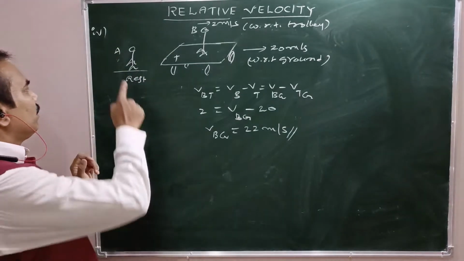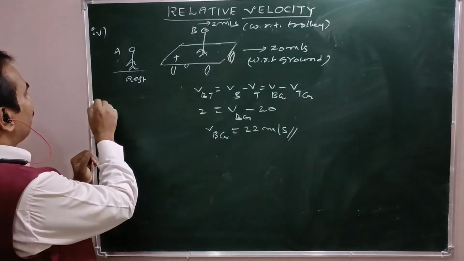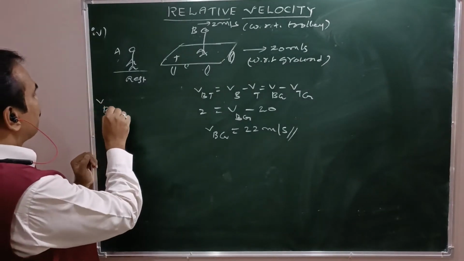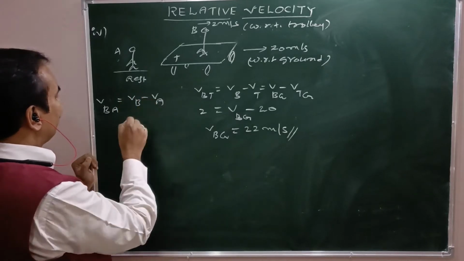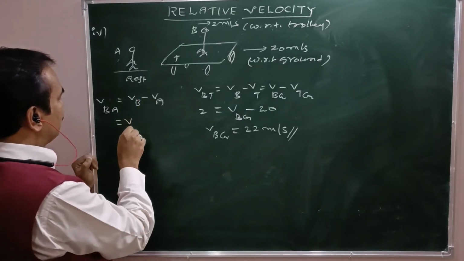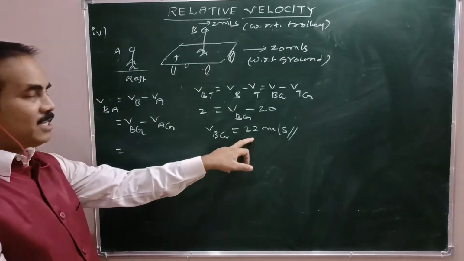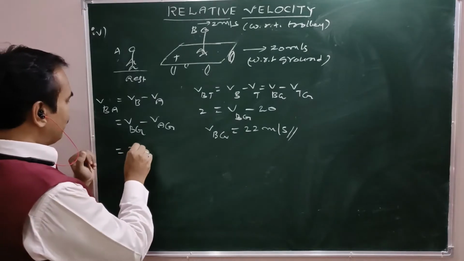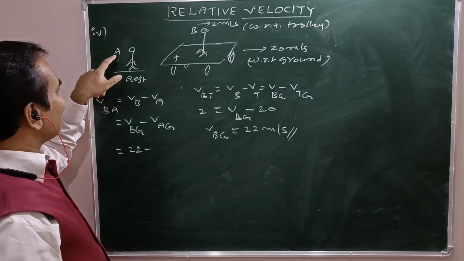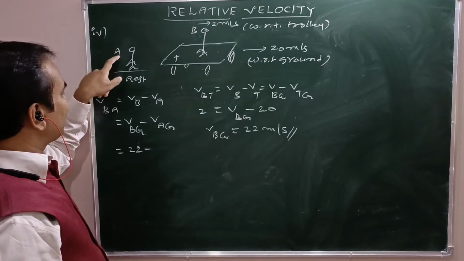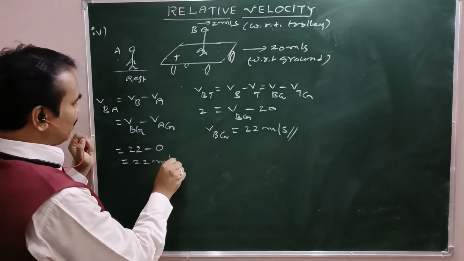Now, A measures B as moving with what speed? That is the velocity of B with respect to A equals Vb minus Va, that is Vbg minus Vag. What is Vbg? 22 meters per second. 22 minus Vag. What is the velocity of A with respect to the ground? 0. So that is 22 meters per second.